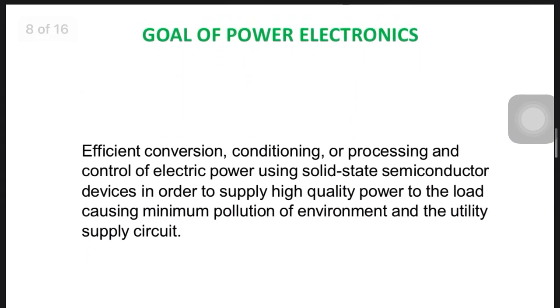Now, the goal of power electronics. Efficient conversion, because there is no ideal system, right. We have some loss during conversion, it is never 0%. The power semiconductor device has some switching losses, right. So it is not possible to give 100 input and get 100 output. We never get 100 output, we have 99.9% output, we have some loss everywhere. So we are trying to reduce that loss with the help of the converter, nothing else.